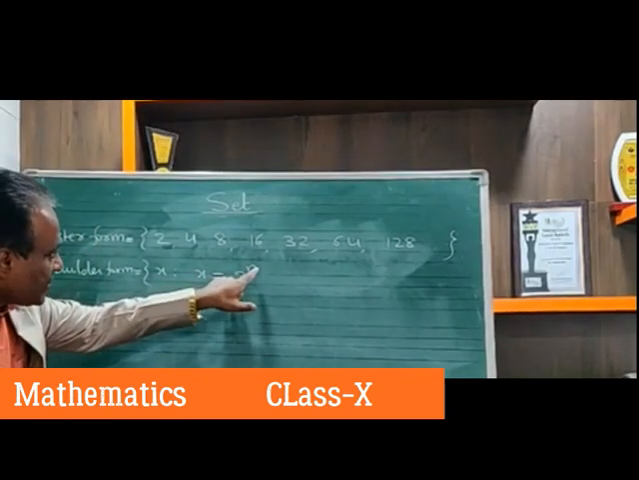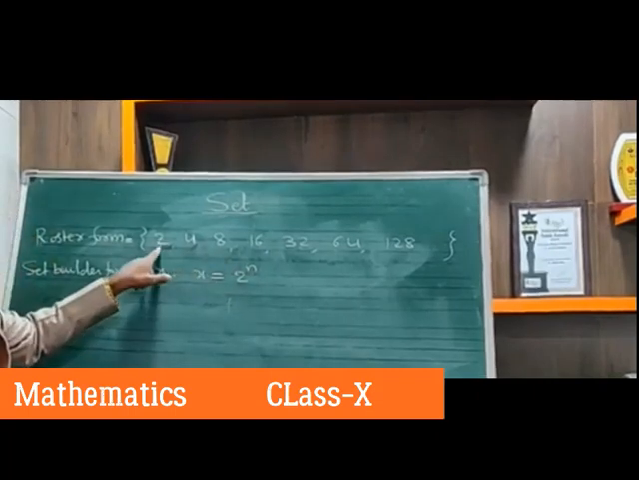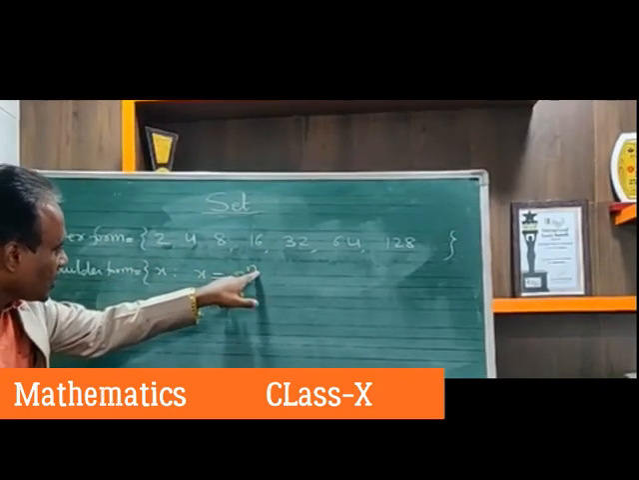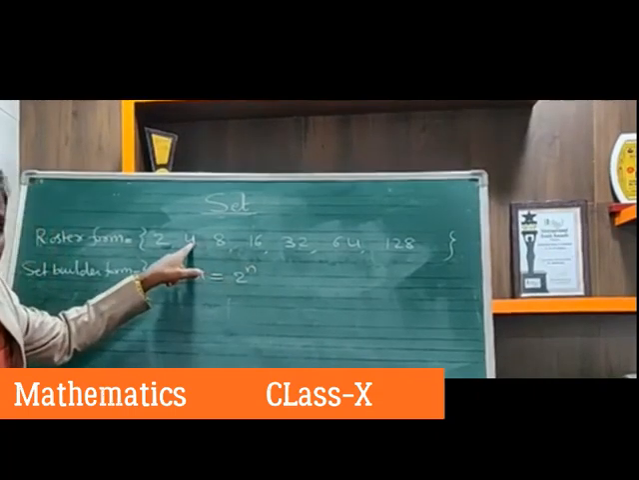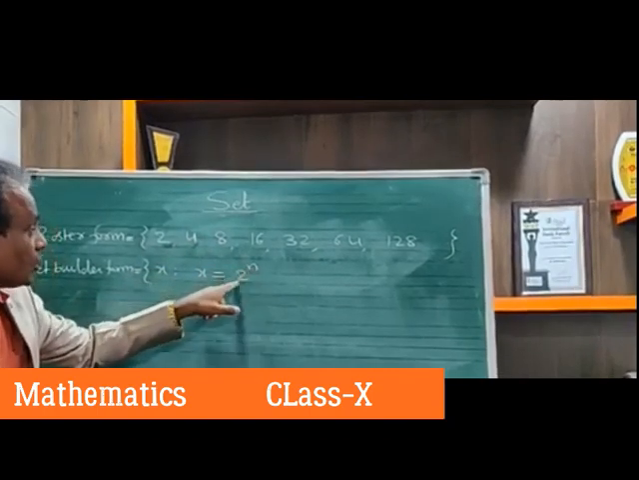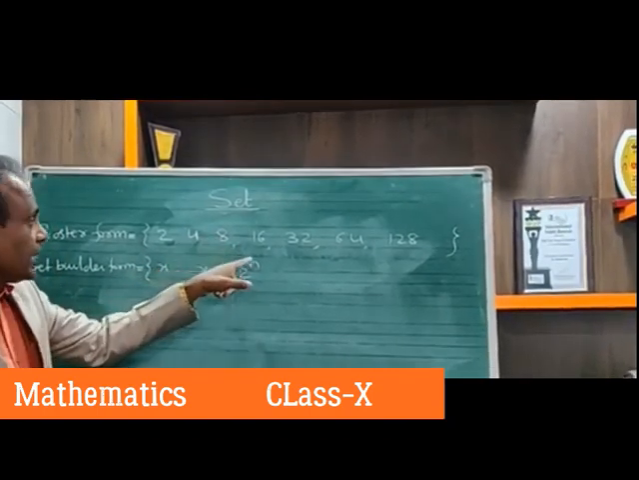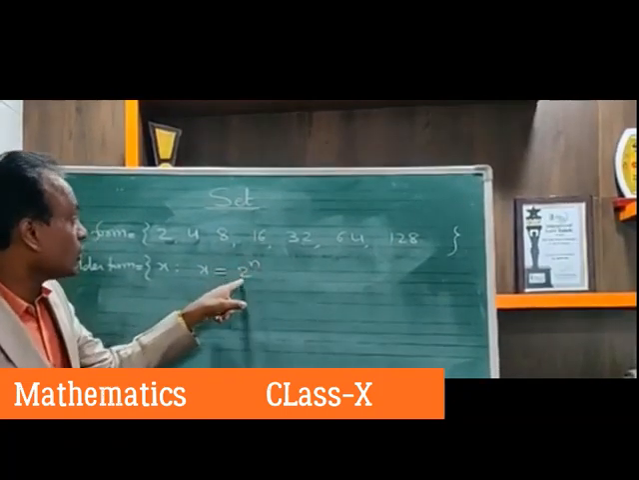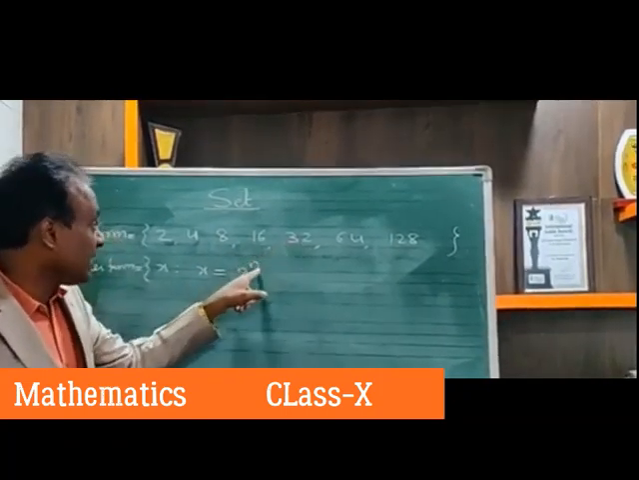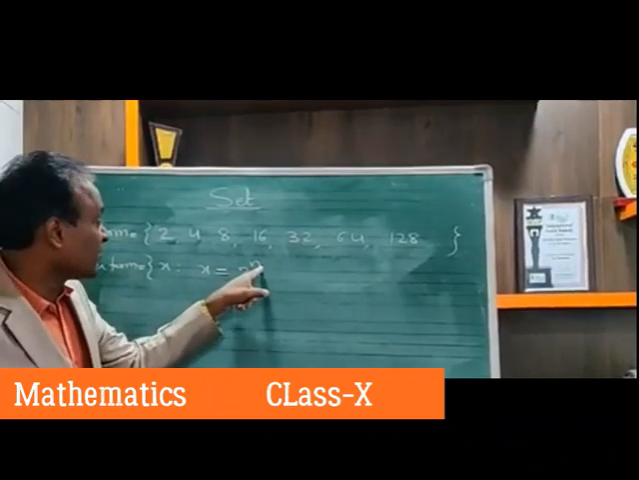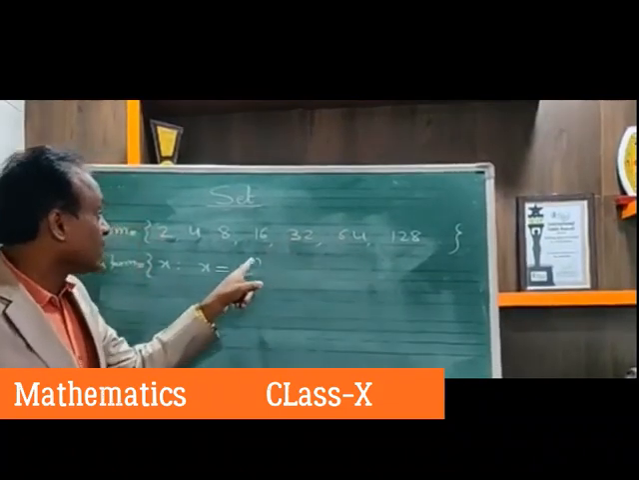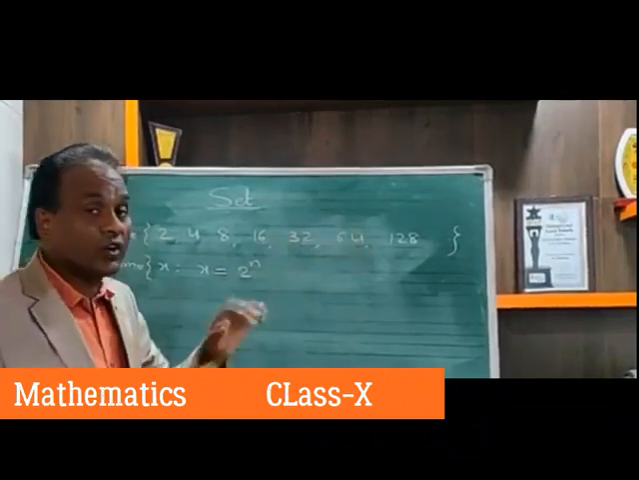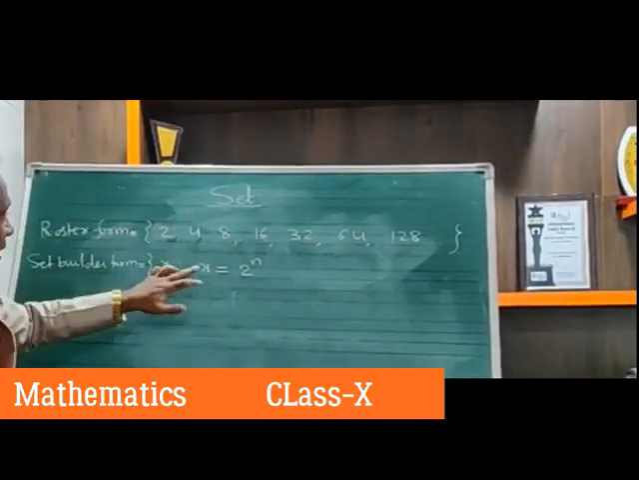Suppose if I take n is equal to 1, 2 power 1 is 2. If I take n is equal to 2, 2 power 2 is 4. N is equal to 3, 2 power 3 is 8. N is equal to 4, 2 power 4 is 16. N is equal to 5, 2 power 5 is 32. N is equal to 6, 2 power 6 is 64. N is equal to 7, 2 power 7 is 128. So all these can be written like this.